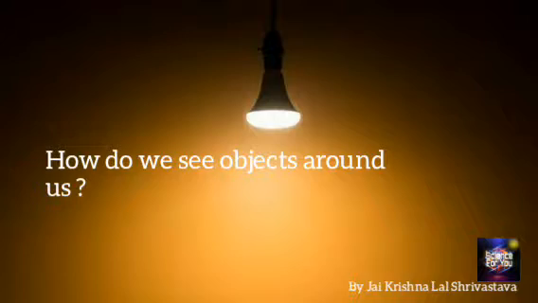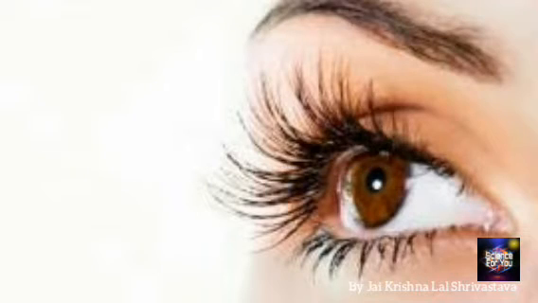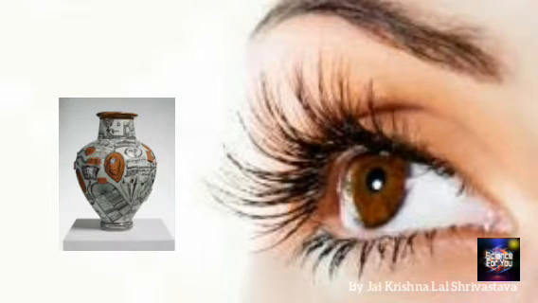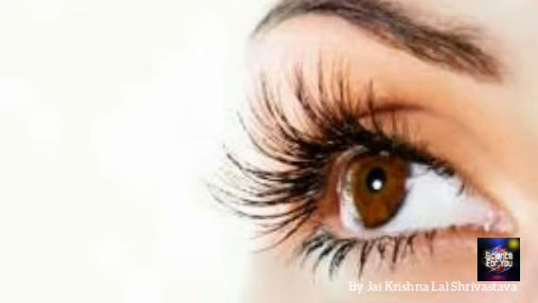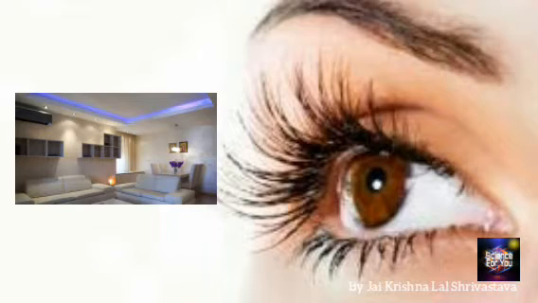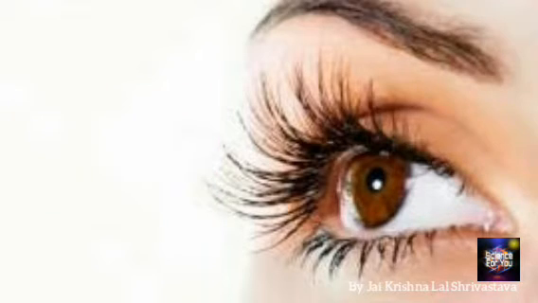How do we see objects around us? Whenever light falls on an object, the object reflects the light. When this light is received by our eyes, we are able to see the variety of objects around us. This is the reason why things become visible on lighting up the room. Light is transmitted through a transparent medium.